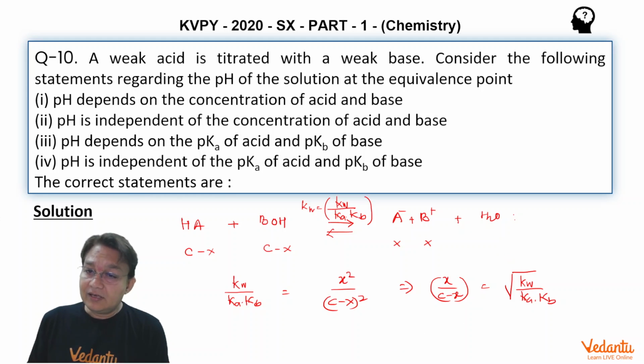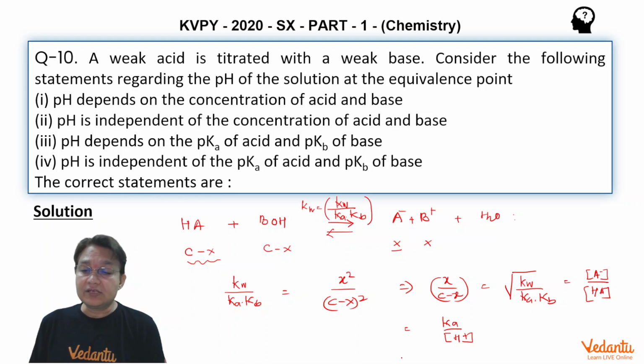Since x upon C minus x is nothing but the ratio of the concentration of A negative at equilibrium divided by HA at equilibrium, this is also going to be equal to Ka divided by H plus. Very interesting.